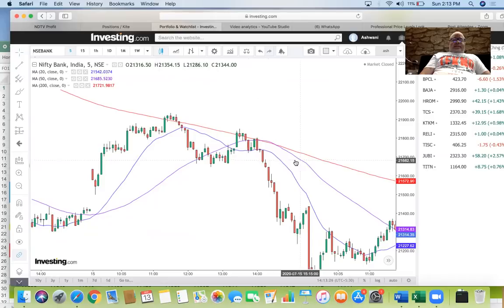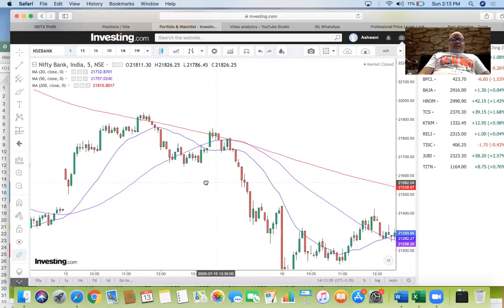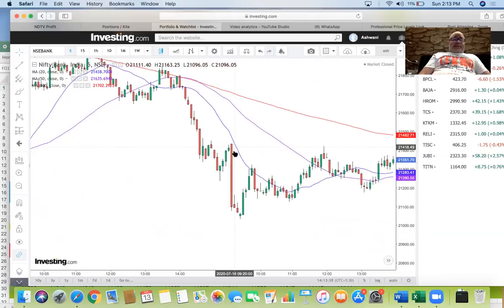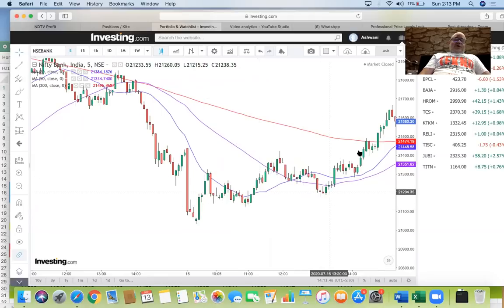And the moment the market starts to collapse, you can easily act in that direction. Next day, you gap down, price far away from 200, far away from 20, and you got the other side.